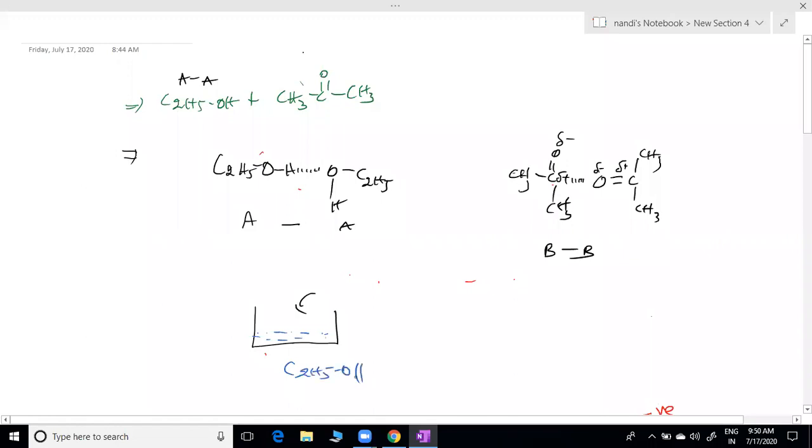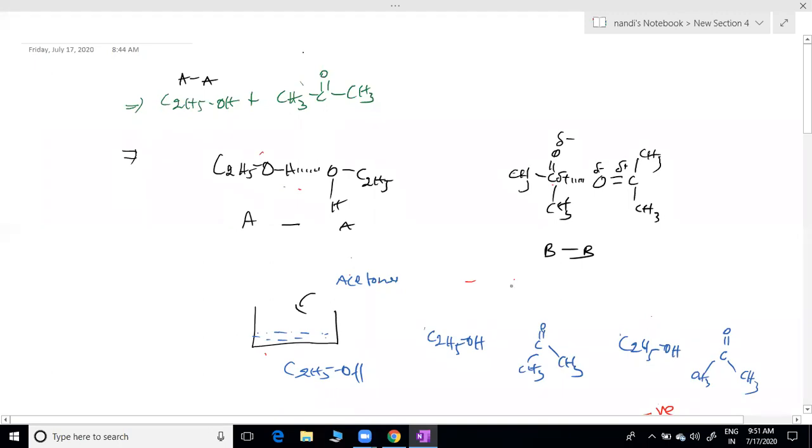So whenever ethyl alcohol is there, this type of attraction is there. Now I am adding acetone. That will come in between here, sir. C2H5OH, then acetone will come in between. Again C2H5OH, again acetone, like this. So they interfere in between the ethyl alcohol hydrogen bonding. So the hydrogen bonding of ethyl alcohol is broken. Here hydrogen bonding is a strong attraction. Due to acetone, that hydrogen bonding is broken, sir.